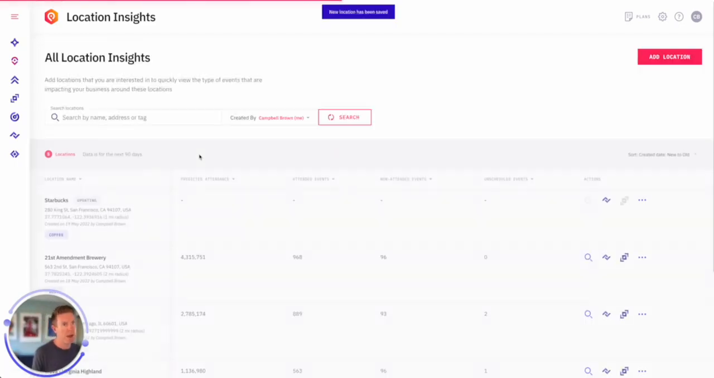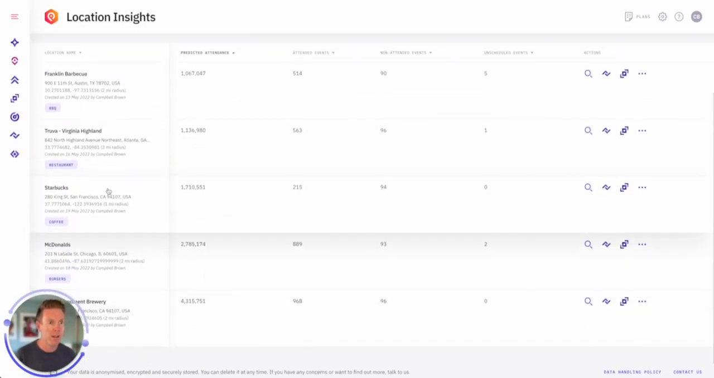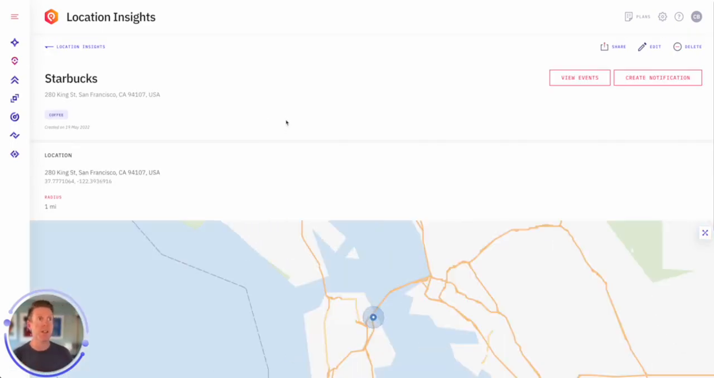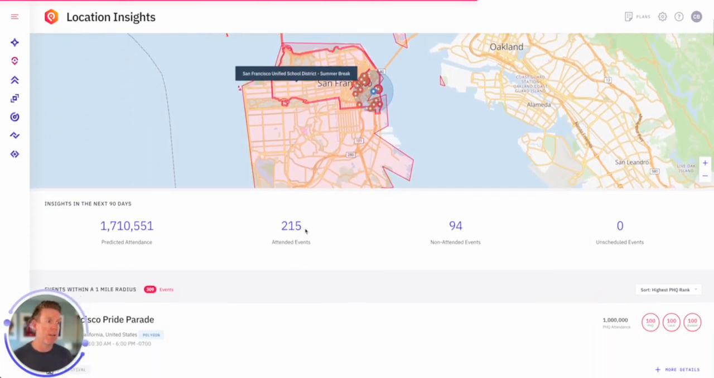That takes us back to my list of locations, and you can see that in the next 90 days, there's 1.7 million people that are going to be in that area. If I've added 100 locations, you can quickly sort by predicted attendance and see which ones are the highest. So let's click on Starbucks. This is the location insights page. You can quickly see that there's going to be 215 attended events, 94 non-attended, and 0 unscheduled in the next 90 days.